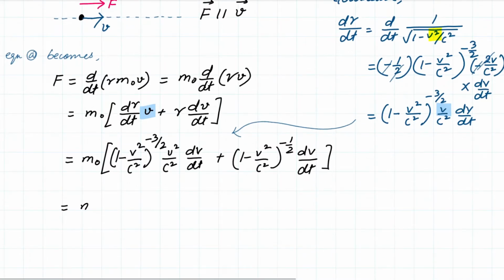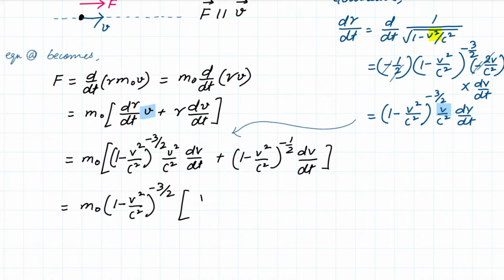So if I take m naught and 1 minus v square upon c square to the power minus 3 by 2 out of the expression, this becomes v square upon c square times dv upon dt, which I'm going to write as a. The direction of a is the same as the direction of the force. Plus, since I've taken this term out of the bracket, I'm left with 1 minus v square by c square into the acceleration.